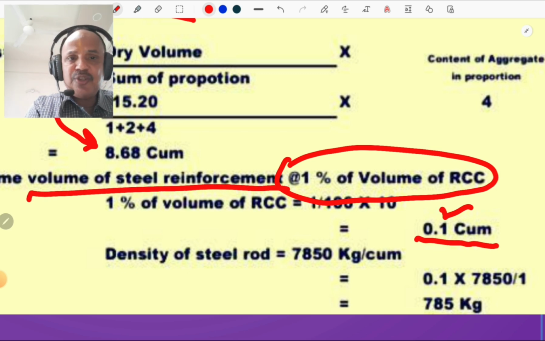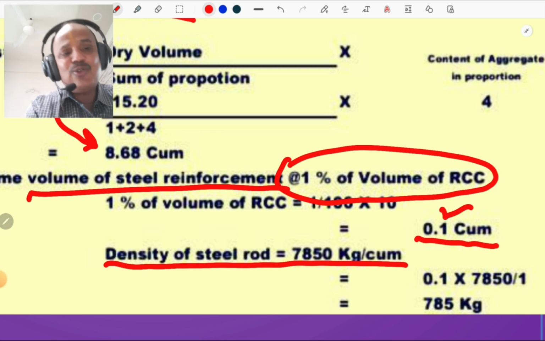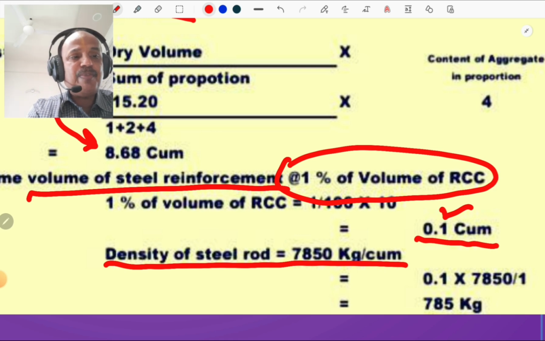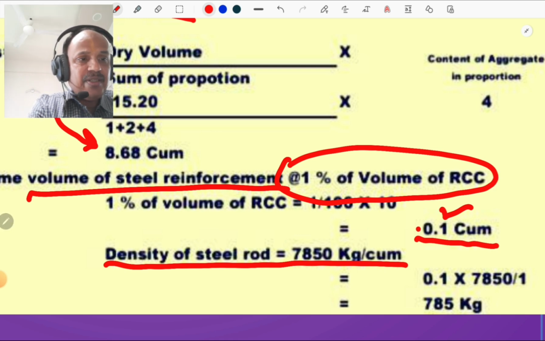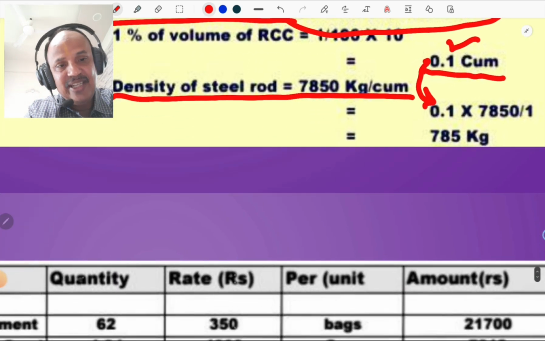So you must know the density of steel rod, that is 7,850 kg per cubic meter. So 0.1 multiplied by that density, volume multiplied by density, you get the weight, that is 785 kg.